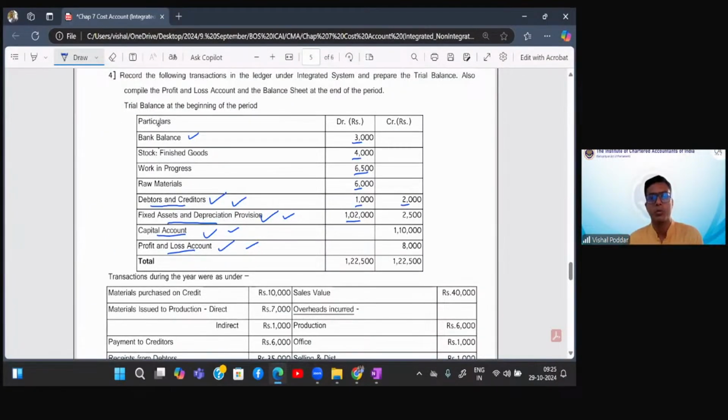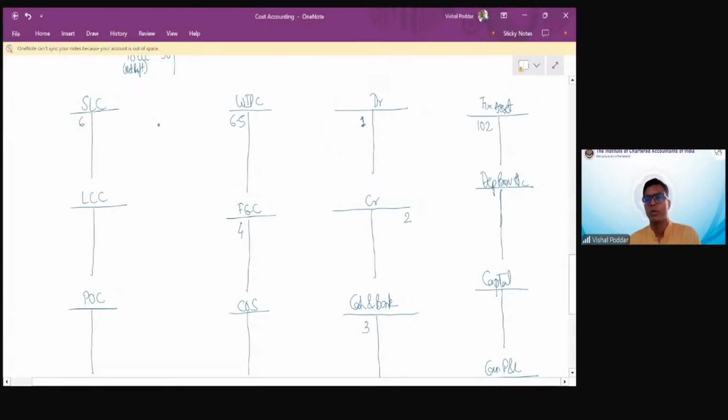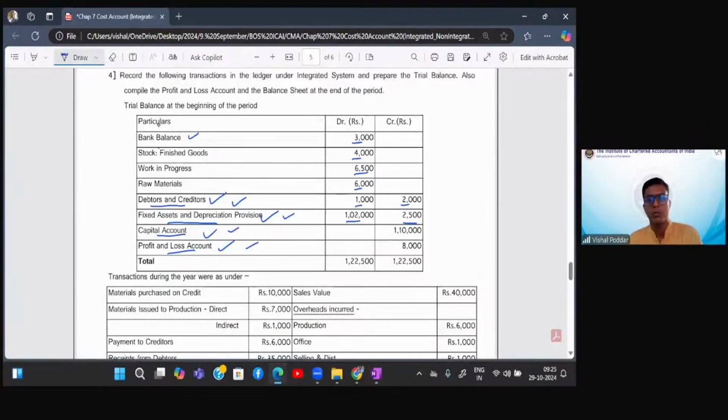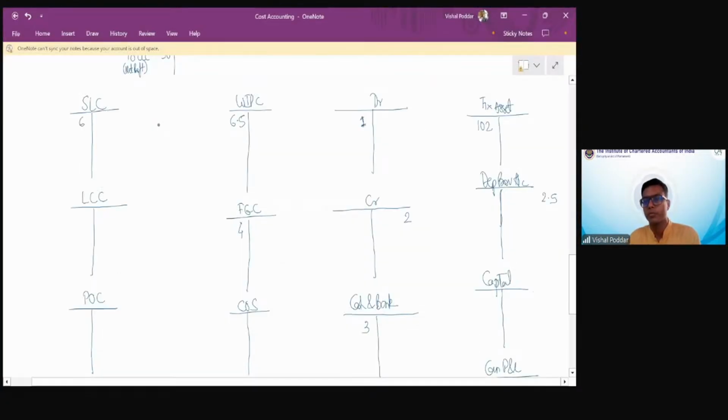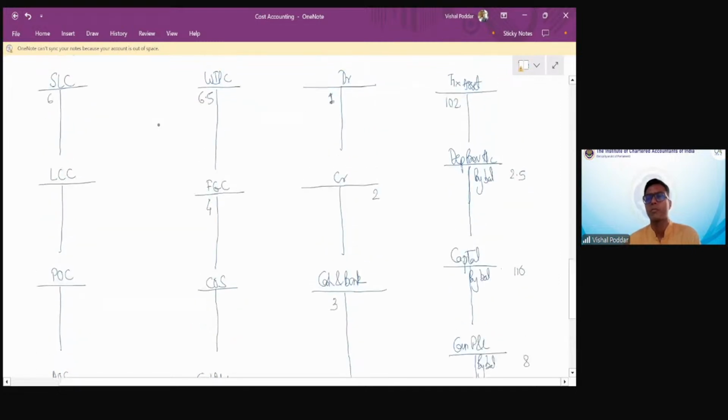Fixed asset 102, depreciation provision 2.5. 110 is capital, 8 is P&L. So it is by balance, to balance.